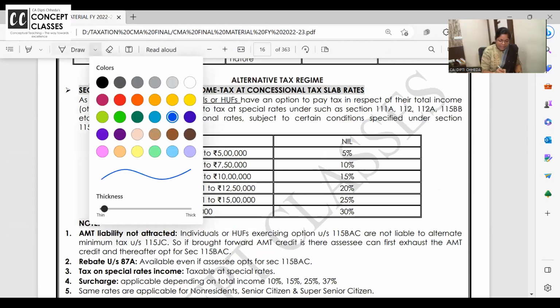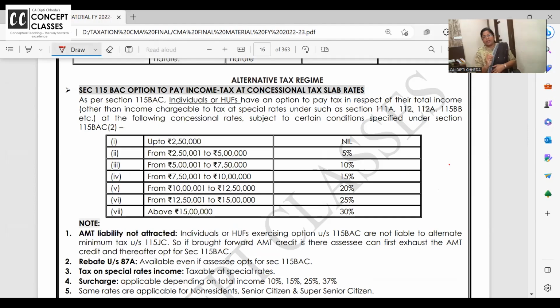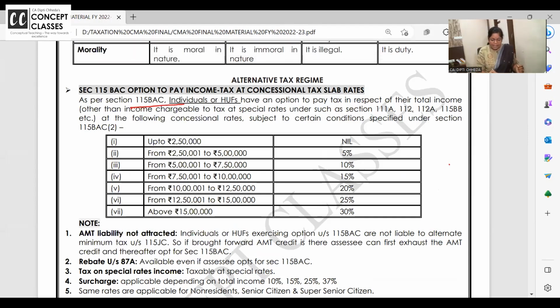The terms and conditions are very important for your MCQs also. This new scheme is applicable only for individuals and HUF. So this 115BAC is not applicable for BOI, AOP, AJP and others. It is applicable only for individuals and HUFs. They have an option to pay the tax at the new tax regime rates.